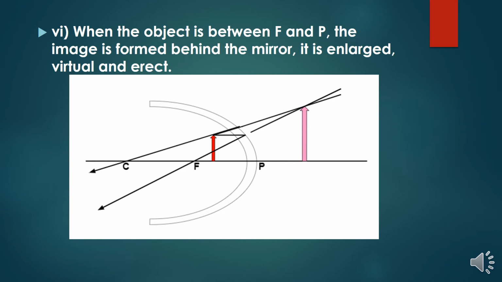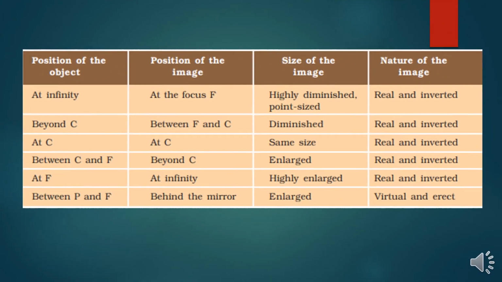Now sixth point, when the object is between F and P. Suppose I'm keeping my object in between F and P, that means principal focus and pole, or near to the mirror. What happened to my image formation? My image is formed behind the mirror, and it is enlarged, virtual, and erect. Okay, so this is my exact image formation when I'm keeping my object between F and P, when we are keeping the object in front of a concave mirror.